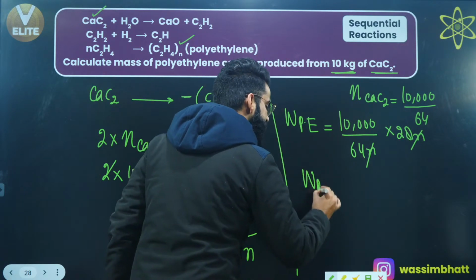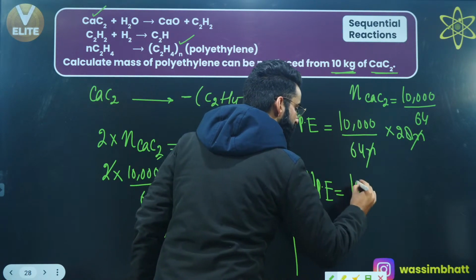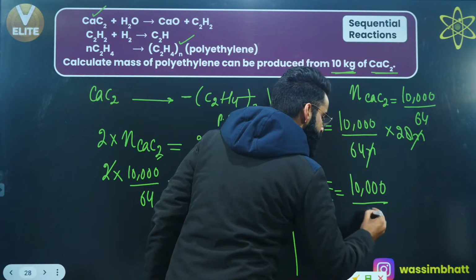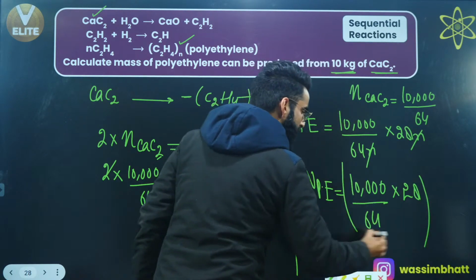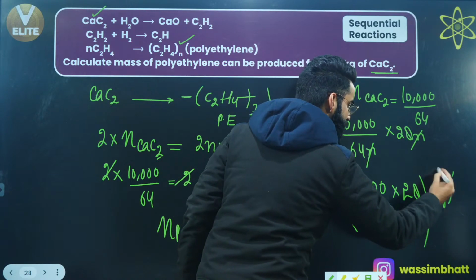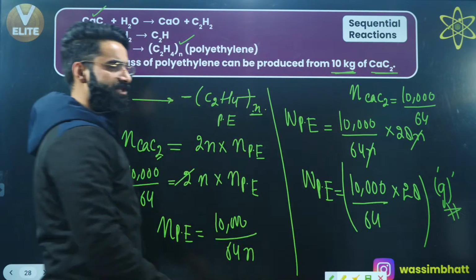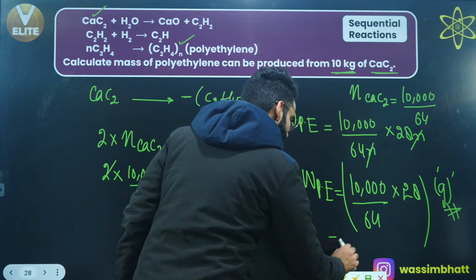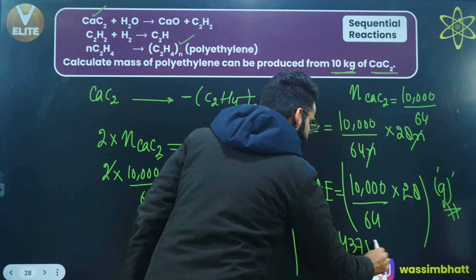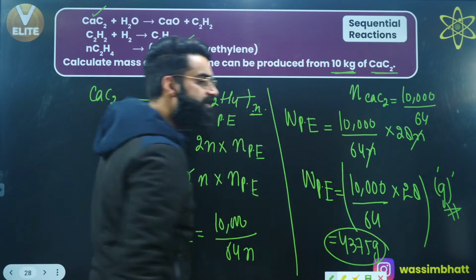So I'll finally be getting the mass of polyethylene which gets formed at the end of the reaction, which is 10,000 divided by 64 multiplied by 28. So solve this and get the value in grams. This is basically something which I was supposed to calculate and people are coming up with the answers. It is 4375 grams. So finally you got to know 4375 grams of polyethylene gets formed at the end of the reaction.